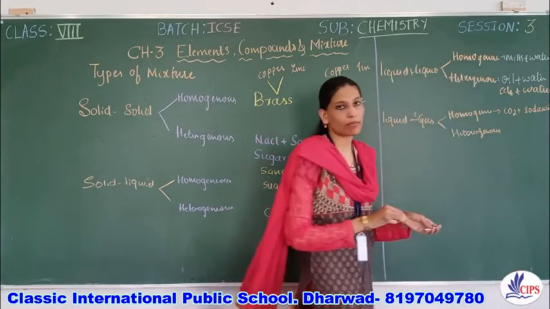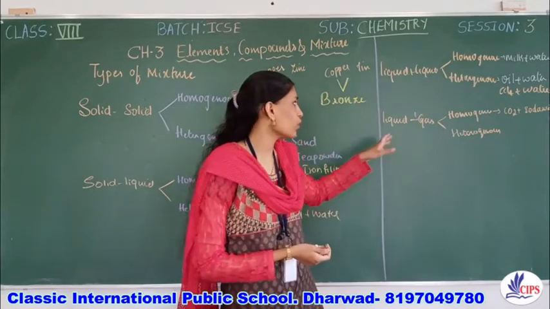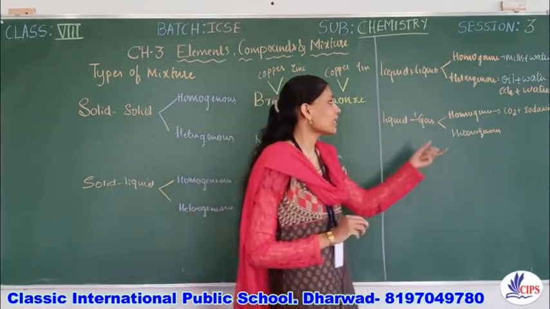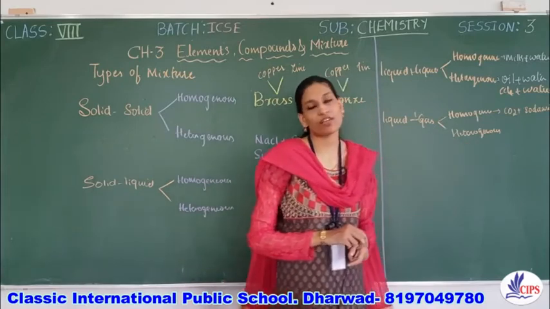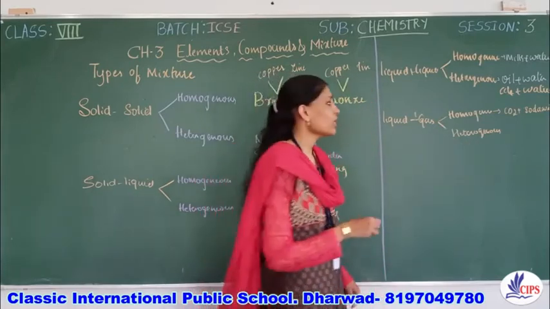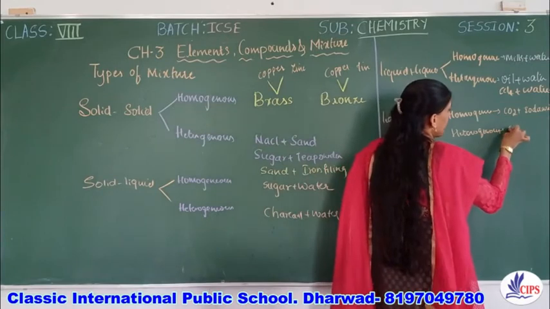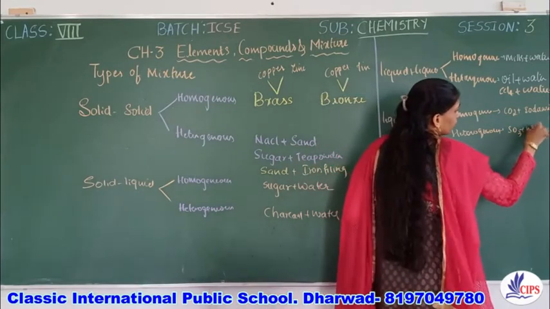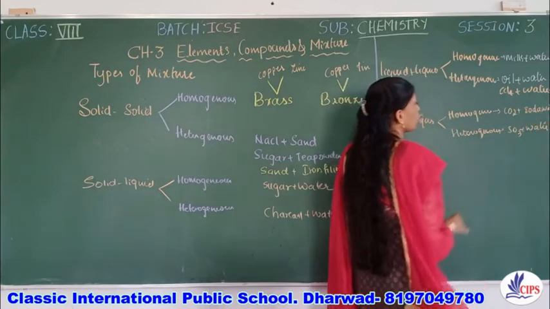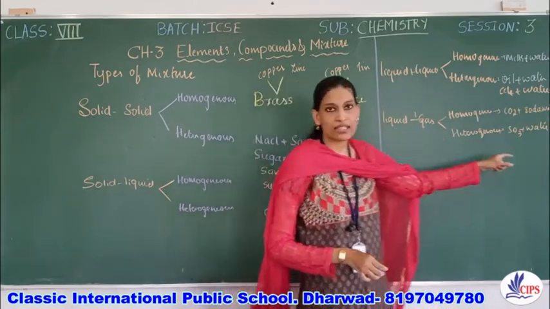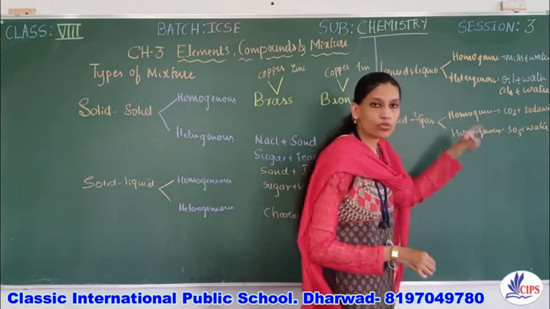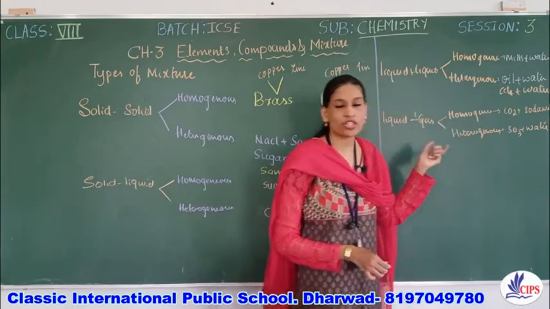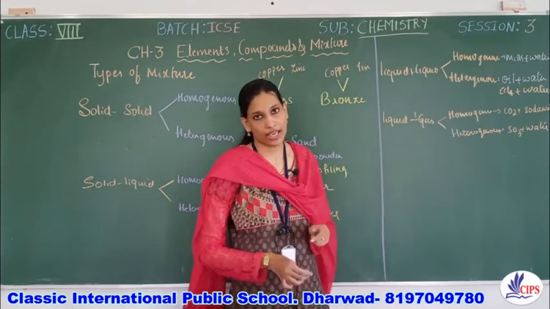Soda water plus carbon dioxide can be an example for a liquid and gas mixture. Similarly, in heterogeneous mixture we have sulfur trioxide. When sulfur trioxide gas is mixed with water, water is a liquid and the gas here is sulfur trioxide gas. It forms two different layers. We can easily identify that this is a heterogeneous mixture of liquid and gas.